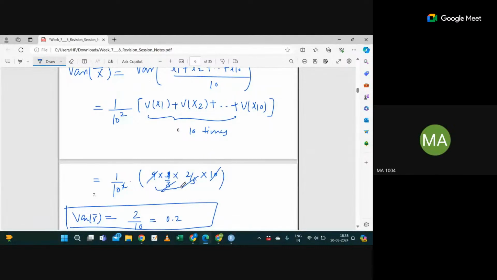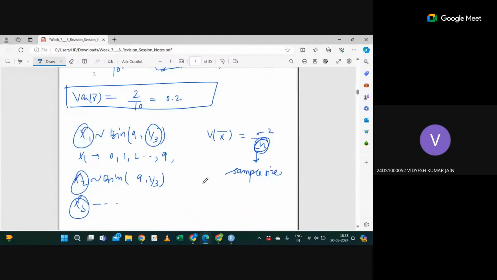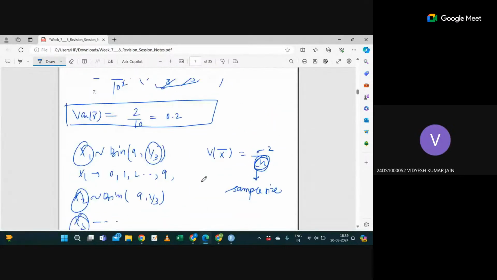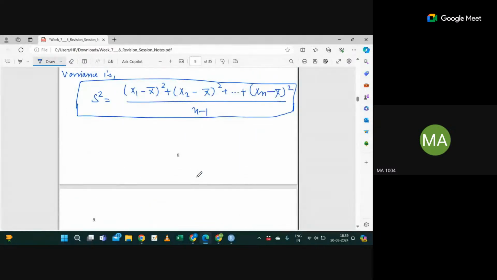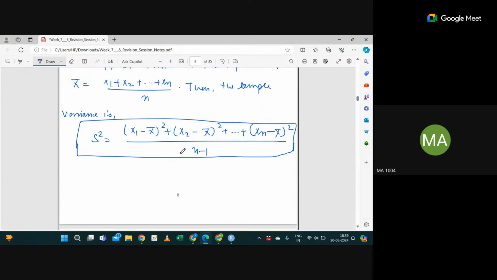Correct. So this is the variance. Okay, sigma square is the variance. What is the difference between the sample variance and this variance? That sigma square is nothing but what is called the population variance.